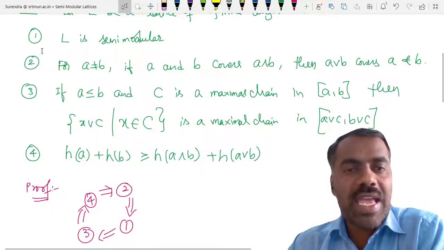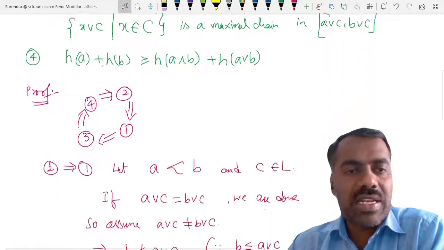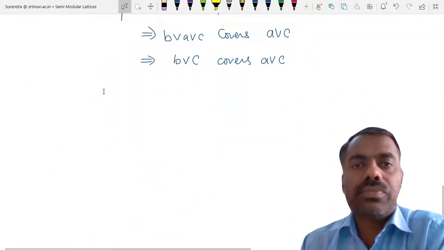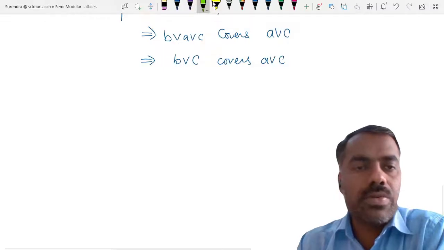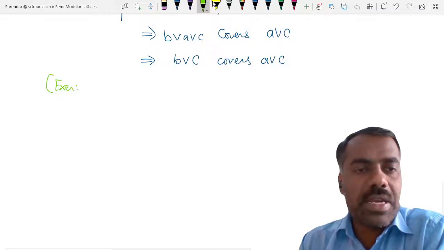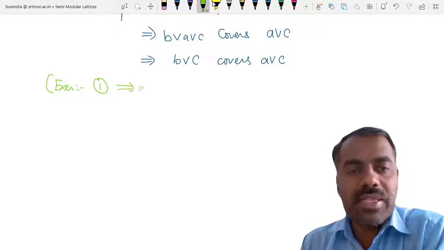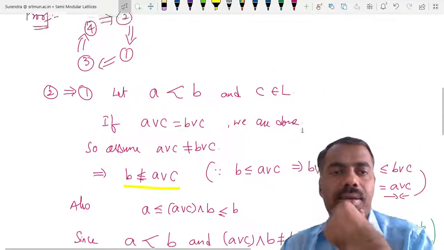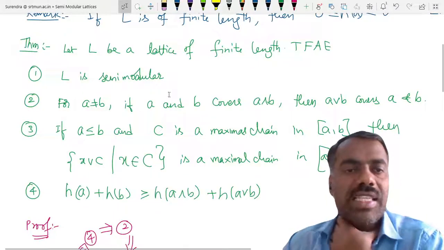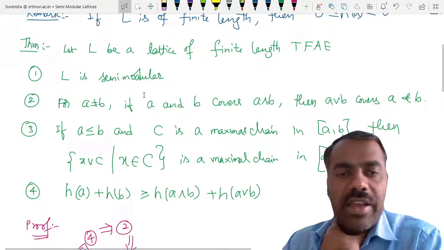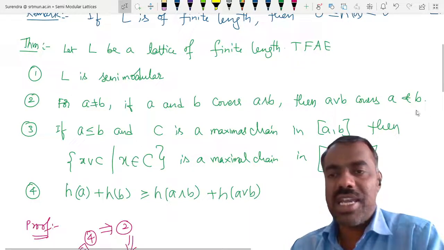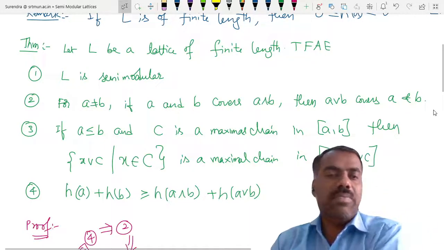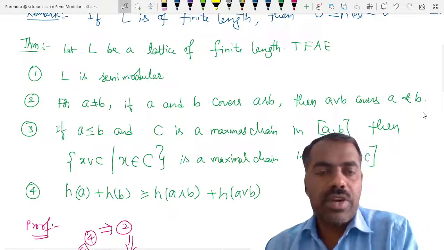Your exercise is to prove that 1 implies 2, and if you have any difficulty, you ask. That means assume the semi-modular condition, assume L is semi-modular and try to prove: take A and B such that A and B cover A meet B. Then show that A join B covers A and B. What do you have to use?